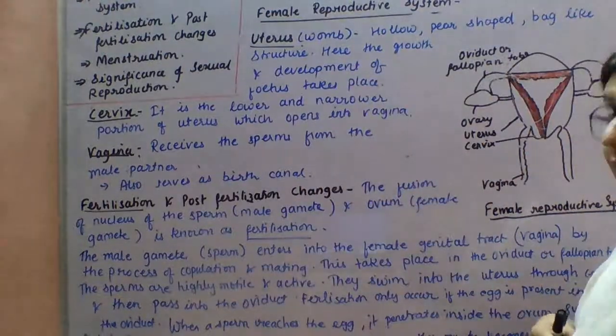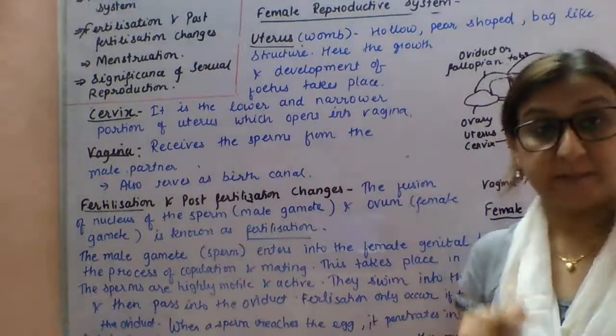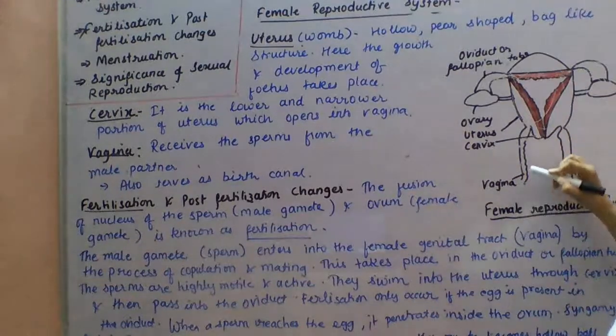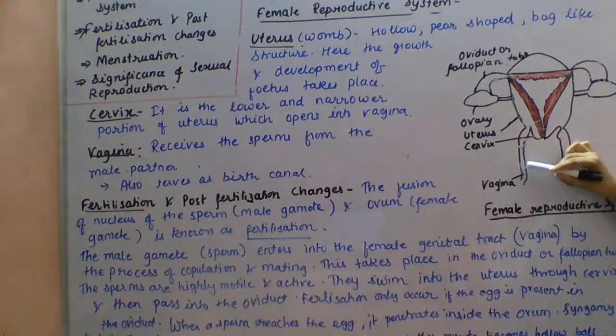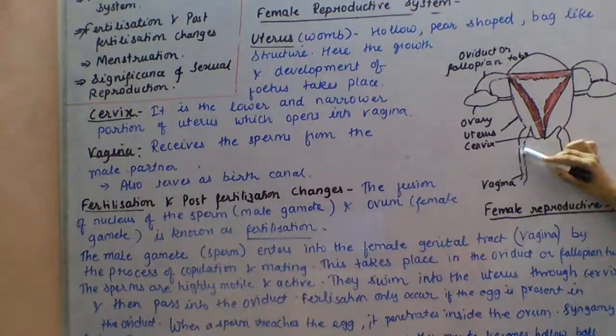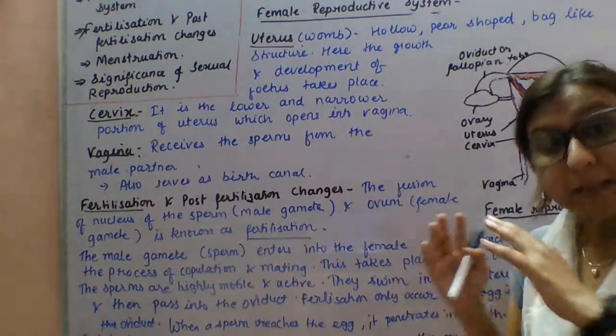Now we will see how the process of fertilization takes place. The male gamete enters the female genital tract through the vagina by the process of copulation and mating.